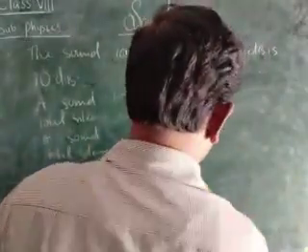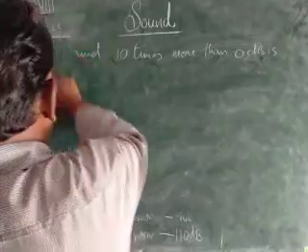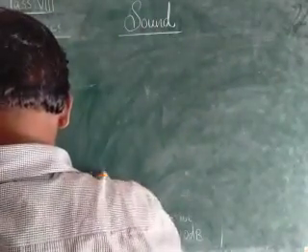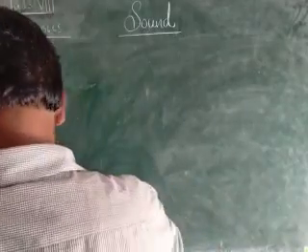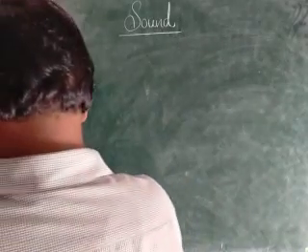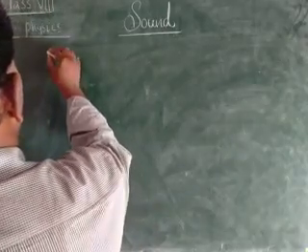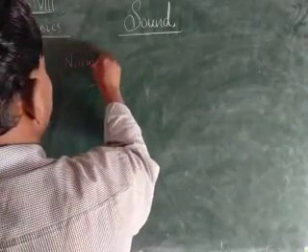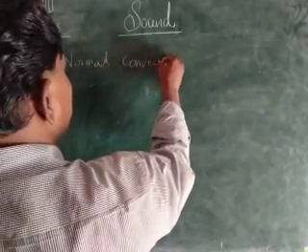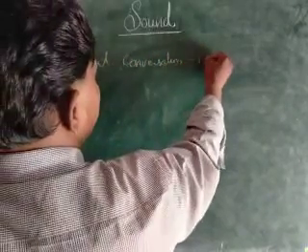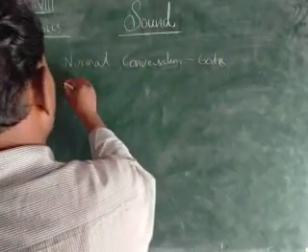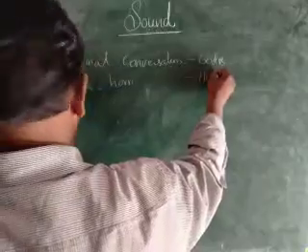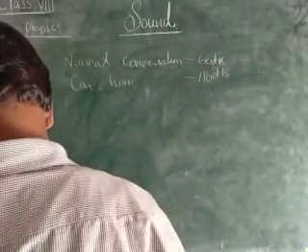Car horn is 110 decibels. Normal conversation is 60 decibels.